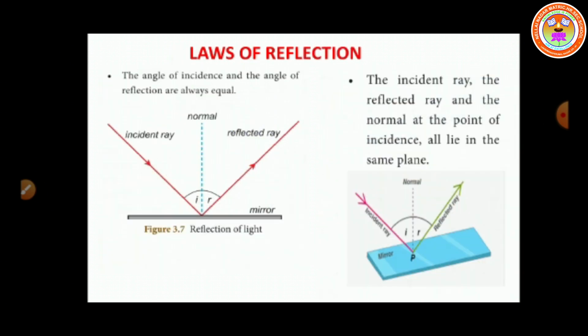Based on this, reflection involves two rays. One is the incident ray and the second one is the reflected ray. What is the incident ray? The incident ray is the light ray in a medium falling on the smooth surface of a reflecting body. Which ray falls on the smooth surface? This is called the incident ray. See the figure also.